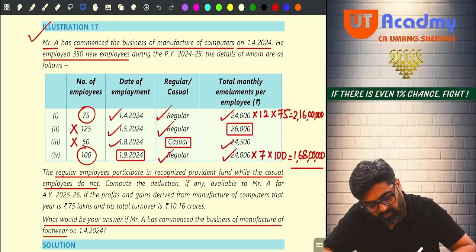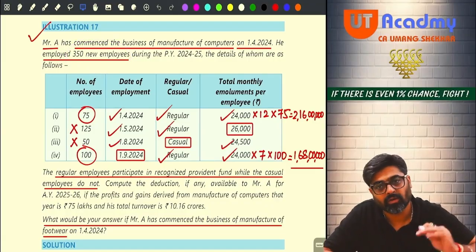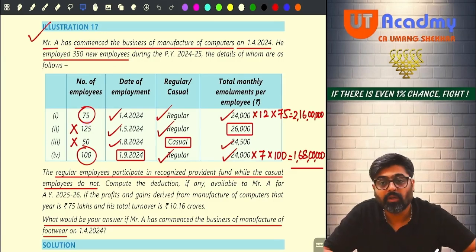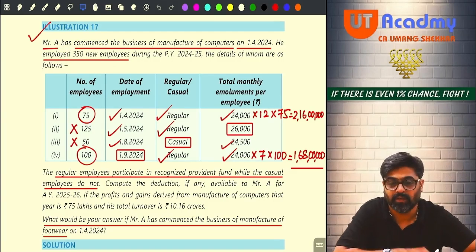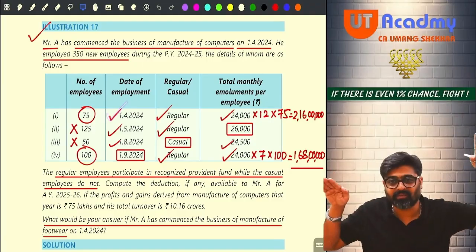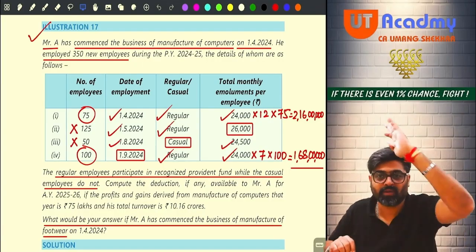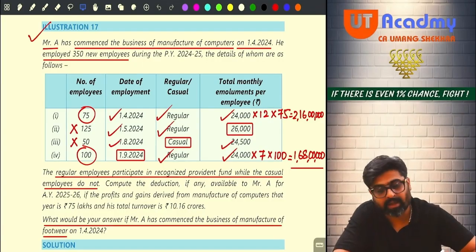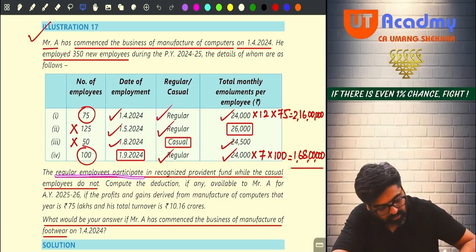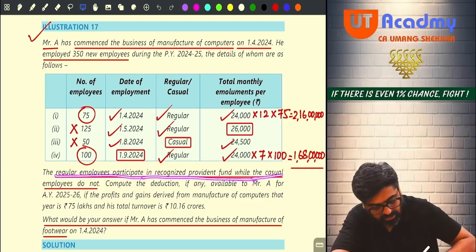Wait, see, 350 new employees are there. So all the employees are new employees. Out of that, 75 employees you have employed from the beginning of the year. So 75 employees will be working with you for 240 days or more, 1st April to 31st March. Employment more than 240 days only, no? And they are regular, meaning they are participating in RPF. See, read this. Regular employees participate in recognized provident fund while casual employees do not.